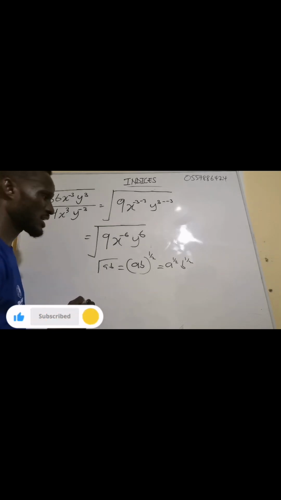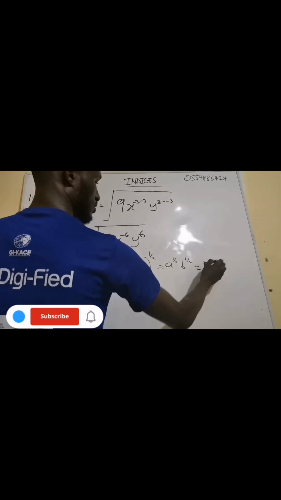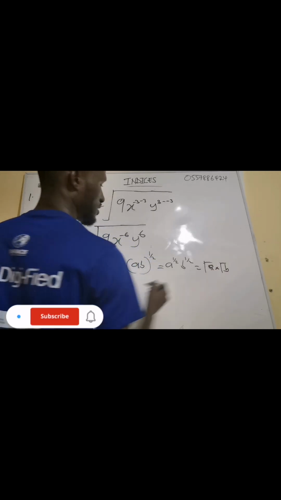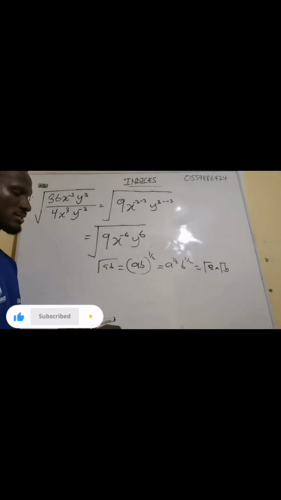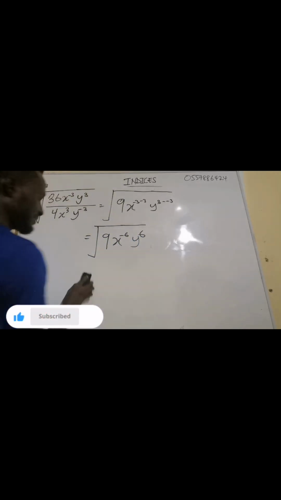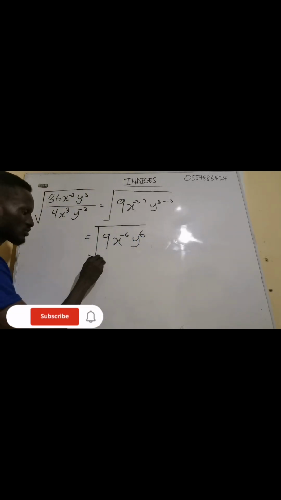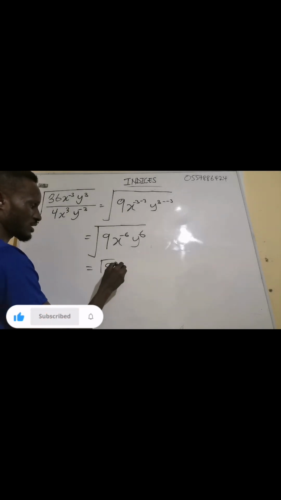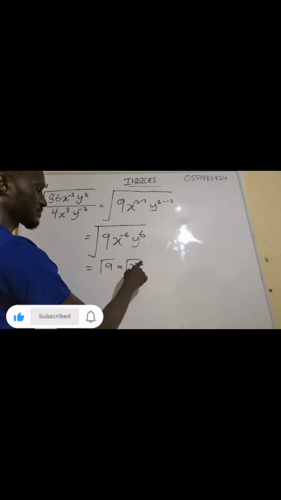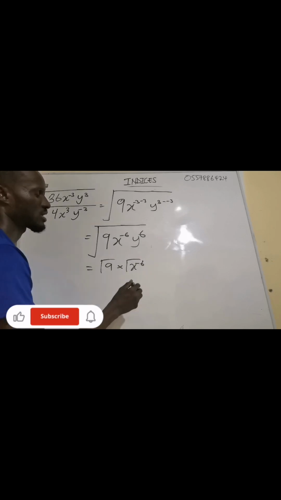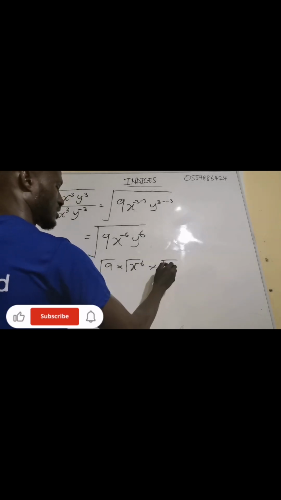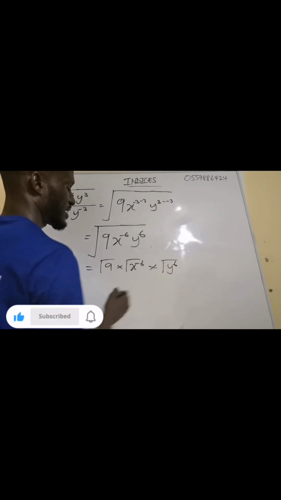Or root of A, root of B. So it depends on how you want to write it. Now this one means that the root is affecting 9, the root is affecting x exponent minus 6, and the root is affecting y exponent 6.